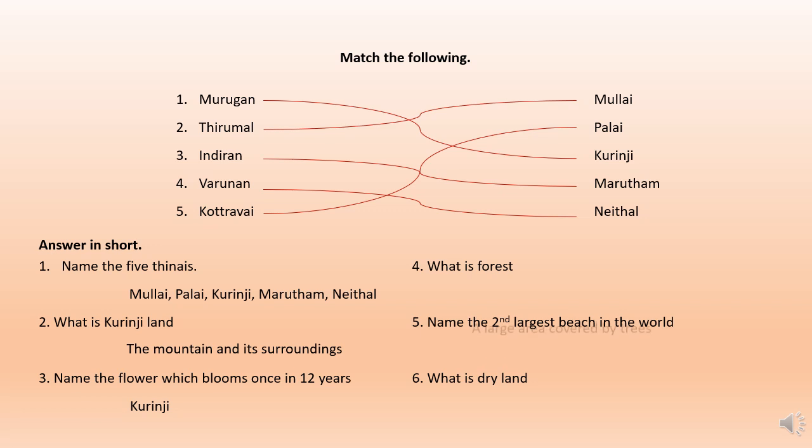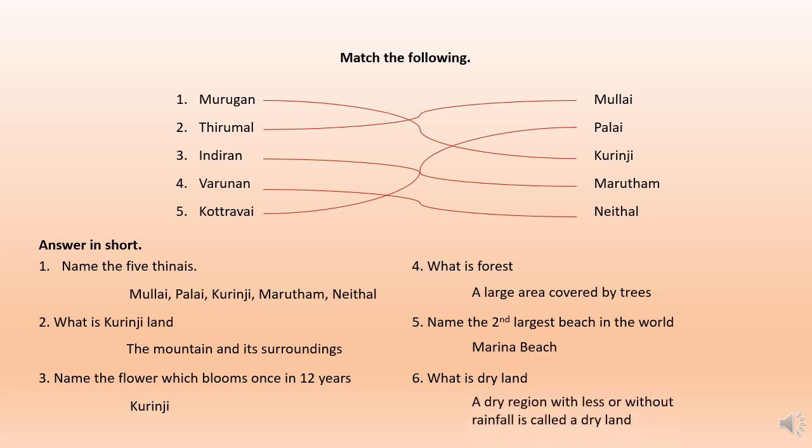What is forest? A large area covered by trees. Name the second largest beach in the world. Marina Beach. What is dry land? A dry region with less or without rainfall is called a dry land.